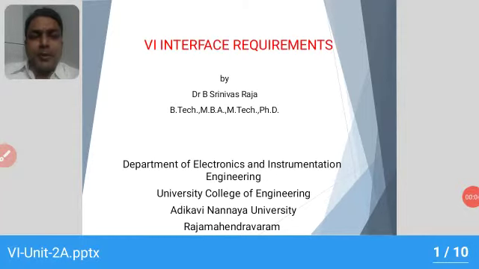Welcome to this session. In this session, we will discuss what the virtual instrumentation interface requirements are. When we talk about virtual instrumentation, we are creating a customized, software-oriented virtual instrument where we perform measurement, monitoring, control as well as testing operations as per our requirements.